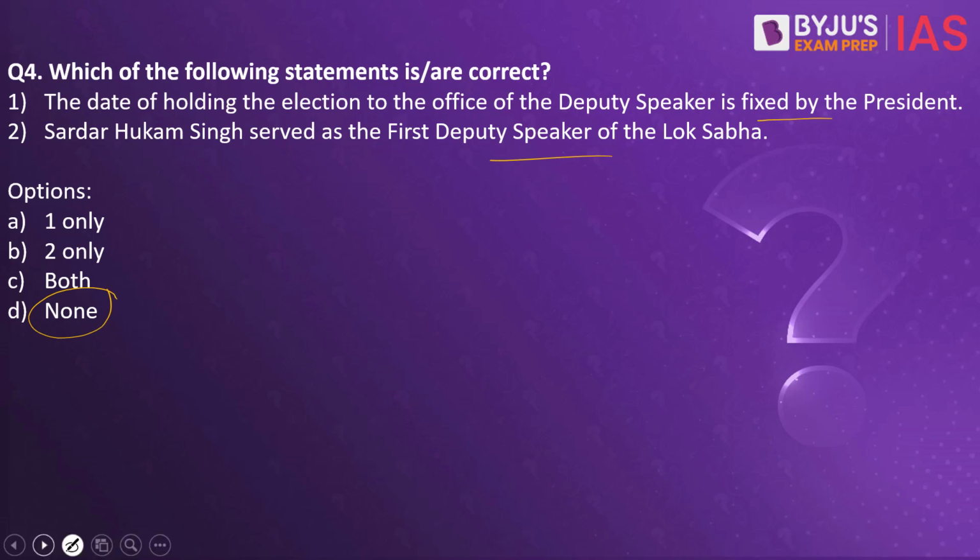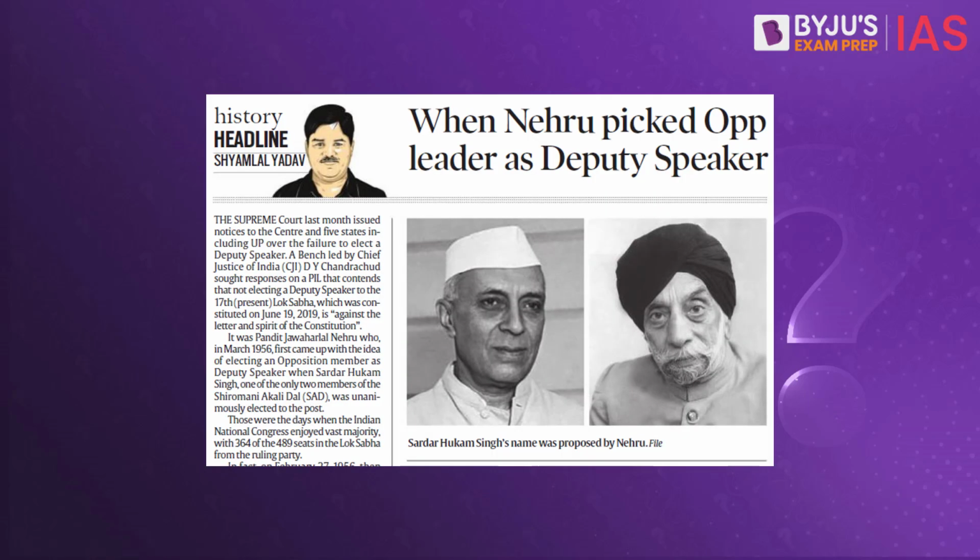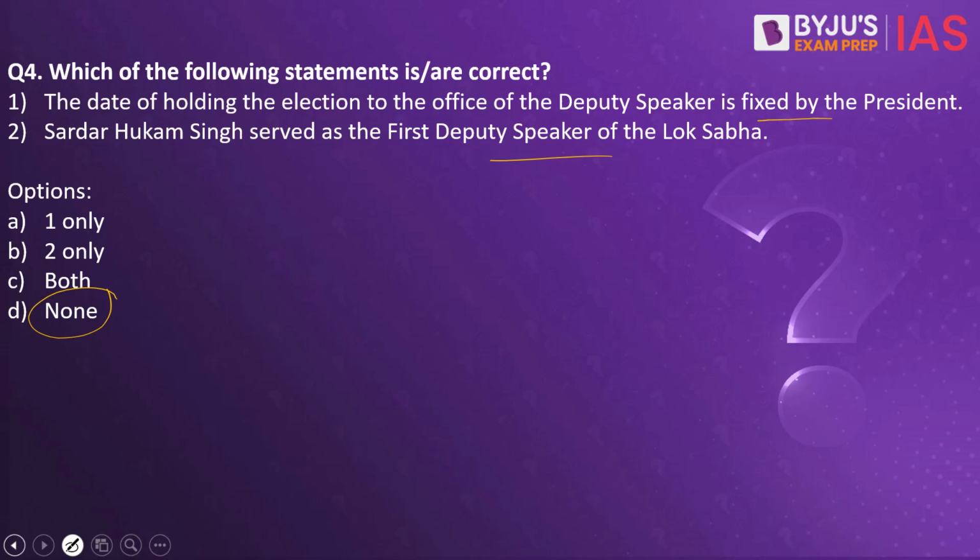Why have we taken this practice question? Because this article in the Indian Express makes a reference to the Deputy Speaker. Let us try and understand these statements. When you look into the first statement, the date of holding the election to the office of the Deputy Speaker is fixed by the President. This statement is wrong. Why? That is because it is not by the President, but instead it is by the Speaker.